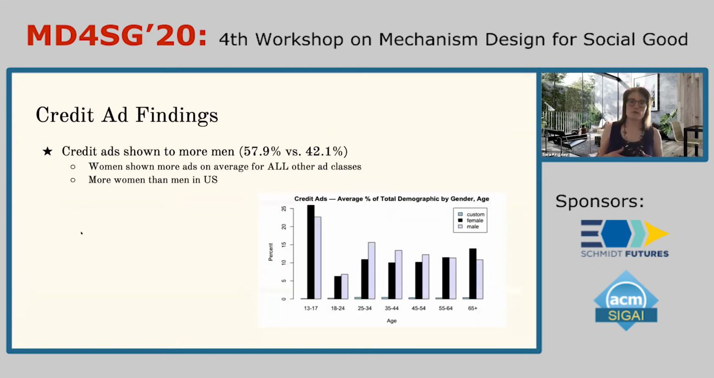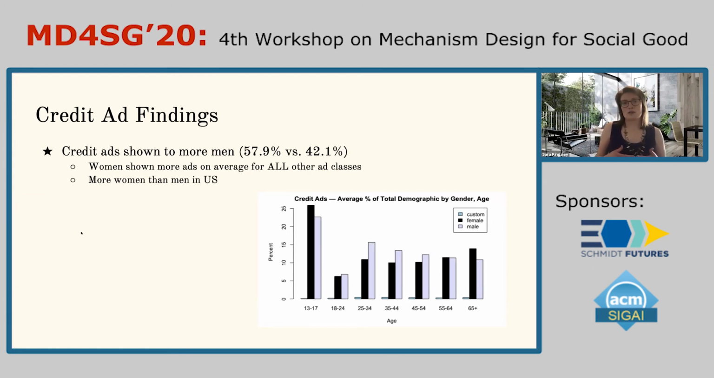For credit ads, we found that on average, men were a greater proportion of the demographic that were shown credit ads. This was notable to us because for every other category of interest that we analyzed, women were a greater proportion of the demographic. In addition, in the United States, there are more women Facebook users than men. And some have hypothesized that the distribution of content on Facebook is explained by user demographics. And our finding about credit ads would not support that claim.